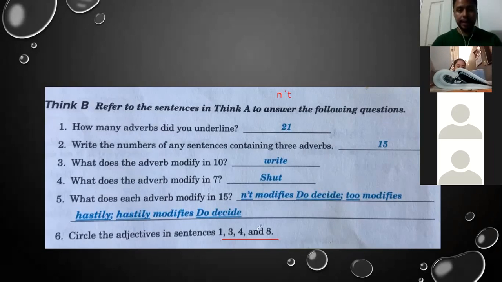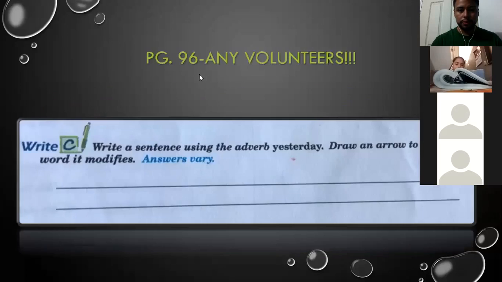And the last part of this class is this. Right, let me see. All right, let's check it out. It says, write a sentence using the adverb yesterday. Yesterday is an adverb of time. And we need to draw an arrow in this case. Remember that an arrow is like this when you make this symbol.